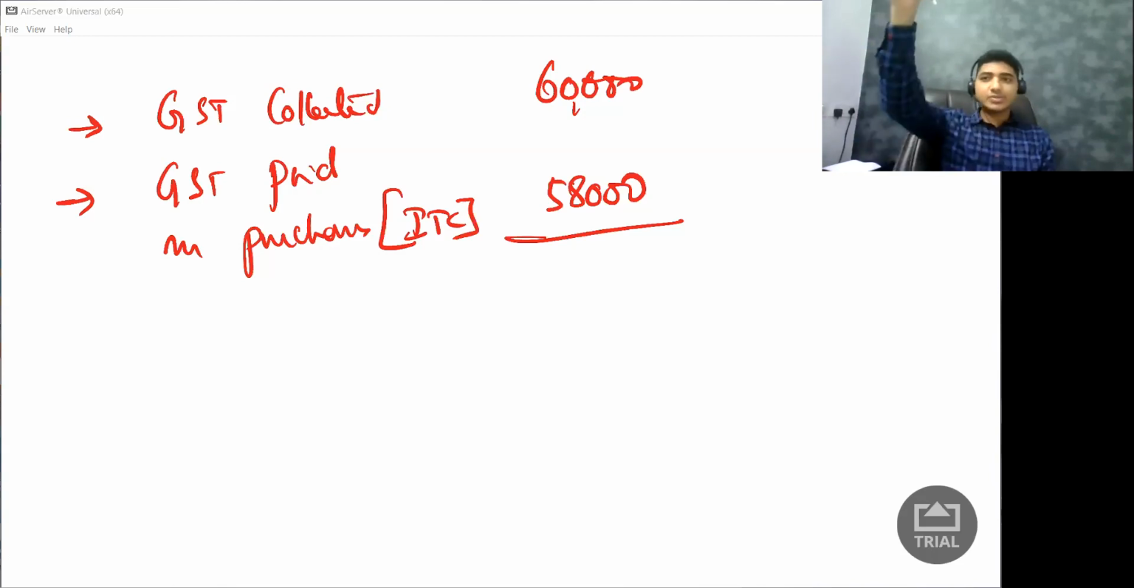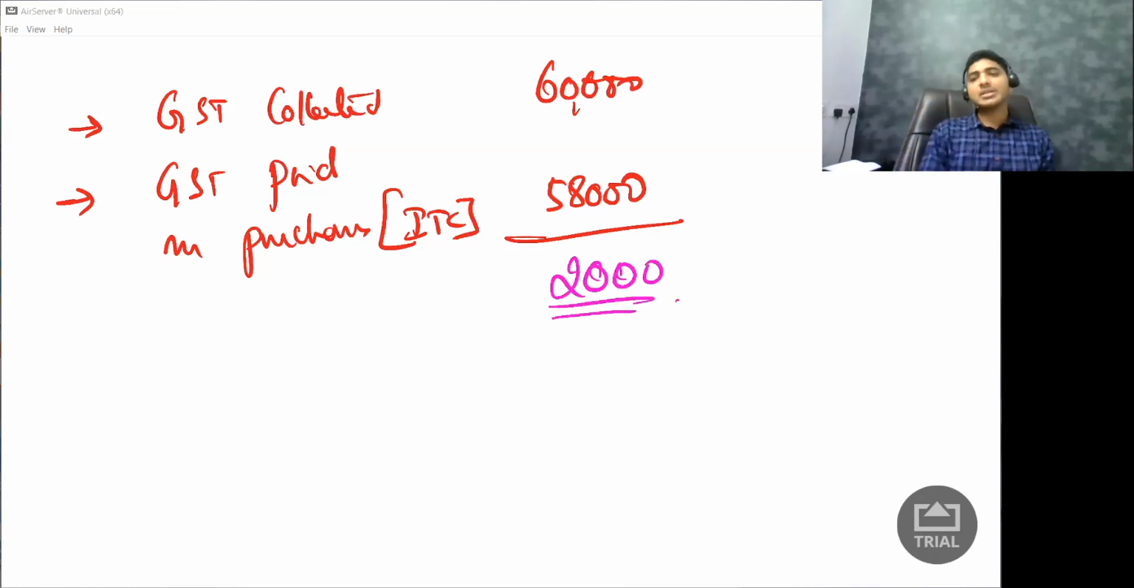Now I collected 60,000 rupees. I need to pay 60,000 rupees to government, but I will tell the government, wait, see, when I purchased, I already paid this 58,000 rupees as GST. So now I'll pay only the balance to you. How much is it? It is 2,000 rupees. So how much tax am I paying in cash? I am paying in cash only 2,000 rupees.